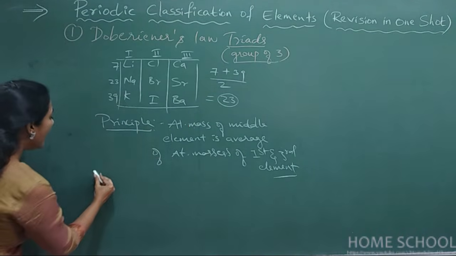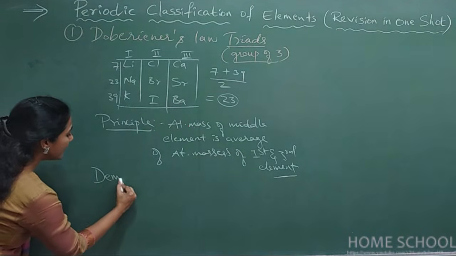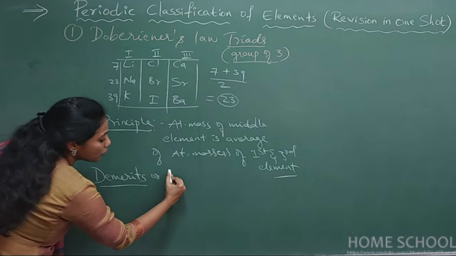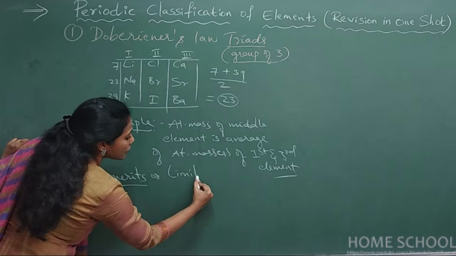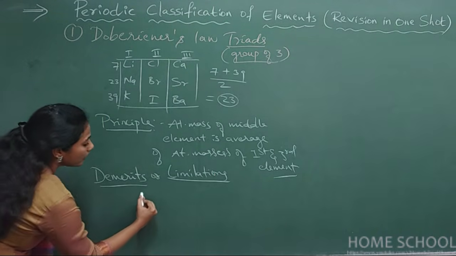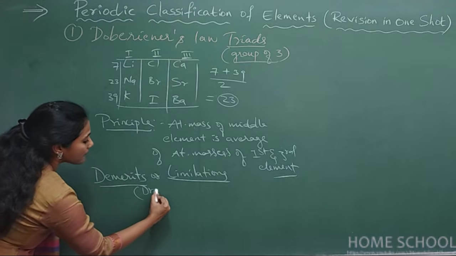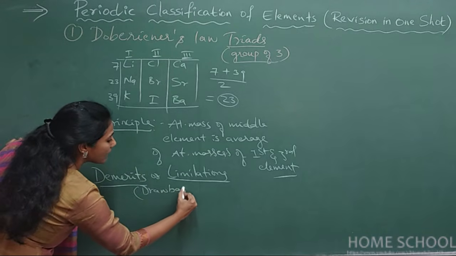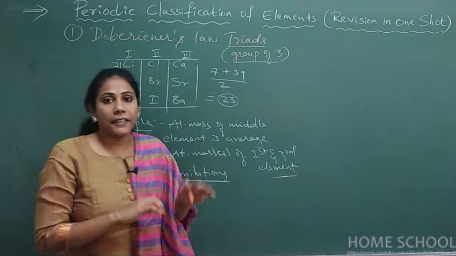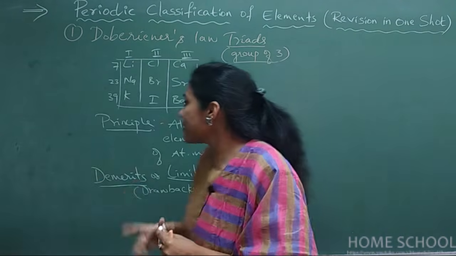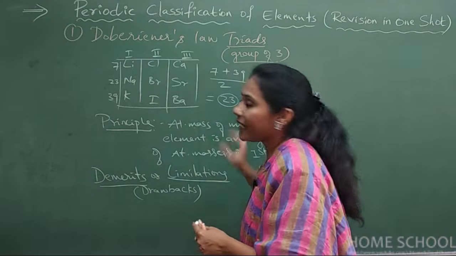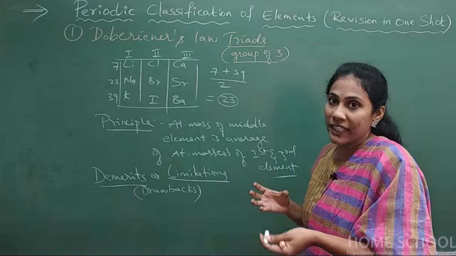Right, okay. And now, what are the demerits of this particular periodic table? Demerits, or you can also call them limitations or drawbacks. So what are the drawbacks or limitations of Dobereiner's theory? First thing is he could not arrange all the elements that were found during his time.